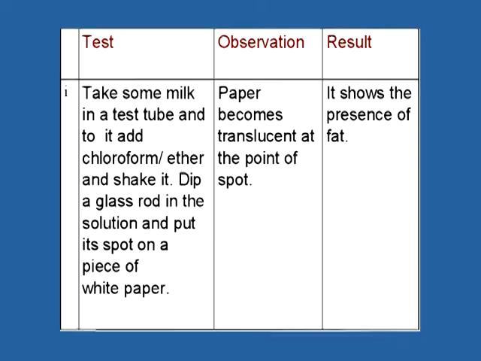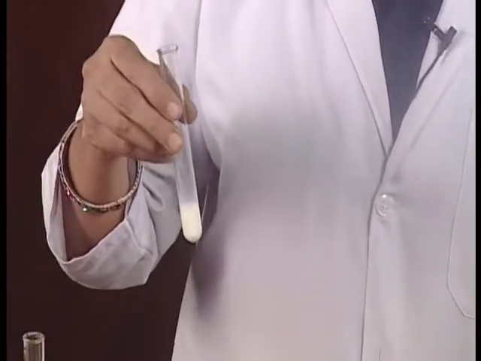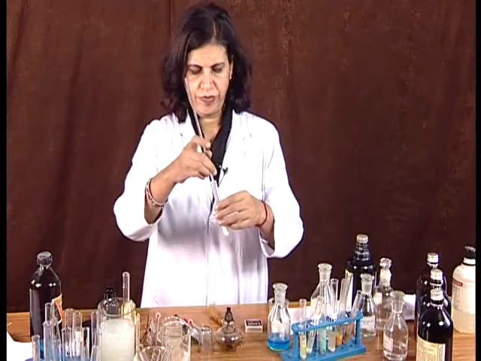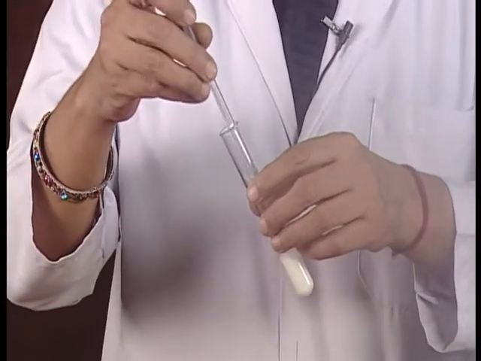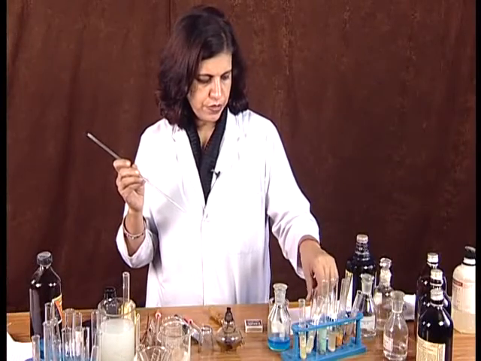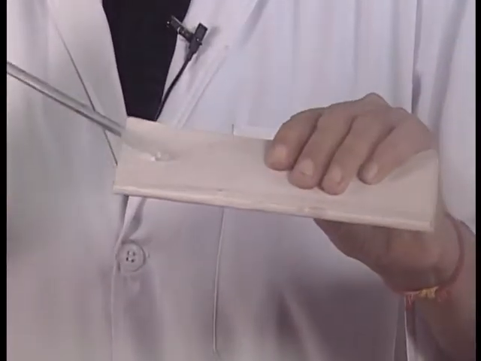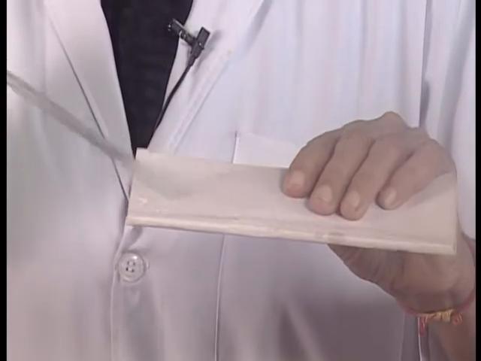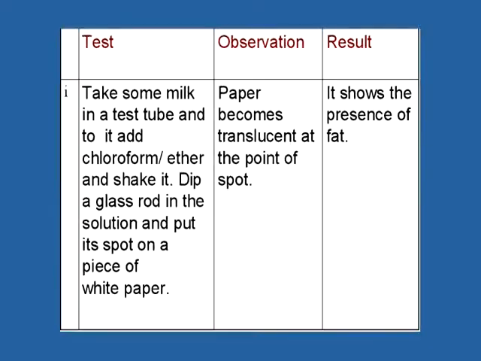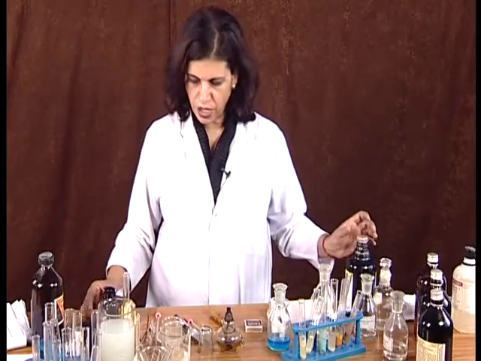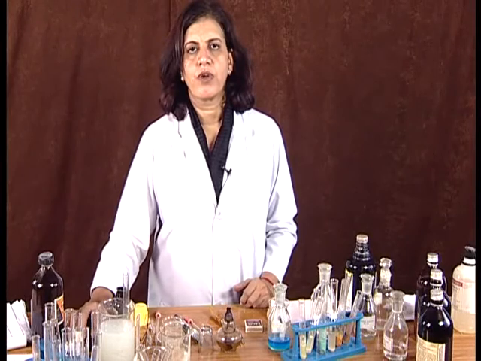After adding chloroform, now we will dip a glass rod in the solution. Now this glass rod, when put upon a white piece of paper, it will turn that white piece of paper into oily. That part of the paper becomes translucent, greasy, because fat is present in it. So all the tests indicate the presence of fat. So this was all about our experiment on qualitative analysis.